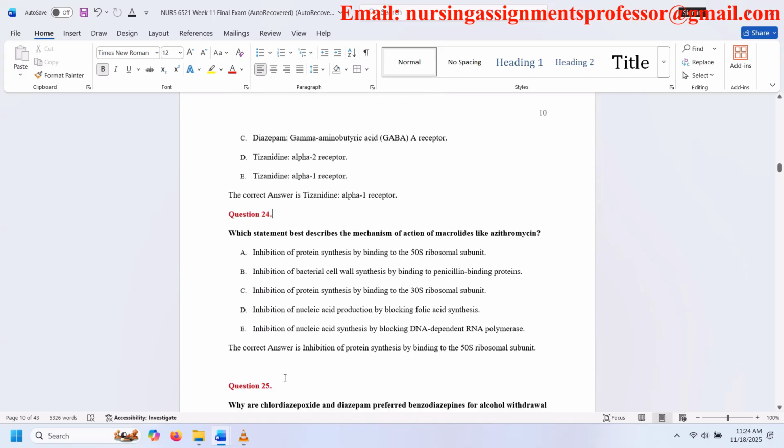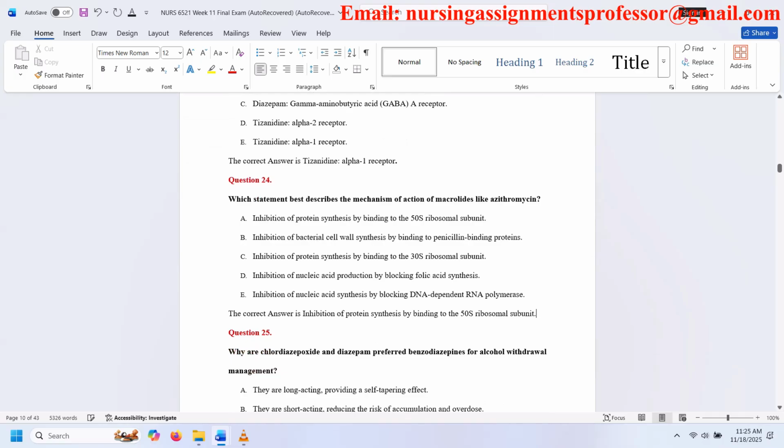Question 24. Which statement best describes the mechanism of action of macrolides, like azithromycin? A. Inhibition of protein synthesis by binding to the 50S ribosomal subunit. B. Inhibition of bacterial cell wall synthesis by binding to penicillin-binding proteins. C. Inhibition of protein synthesis by binding to the 30S ribosomal subunit. D. Inhibition of nucleic acid production by blocking folic acid synthesis. E. Inhibition of nucleic acid synthesis by blocking DNA-dependent RNA polymerase. The correct answer is inhibition of protein synthesis by binding to the 50S ribosomal subunit.